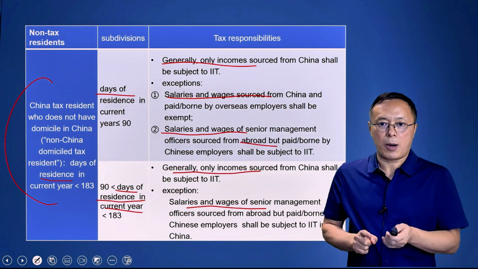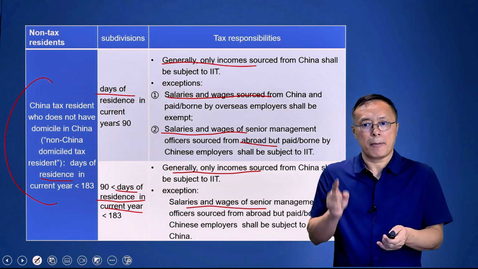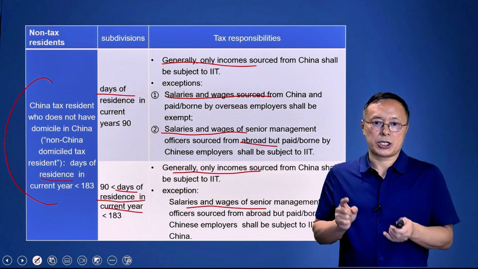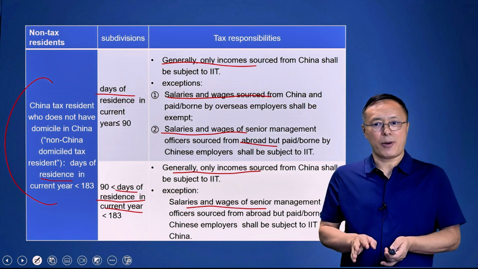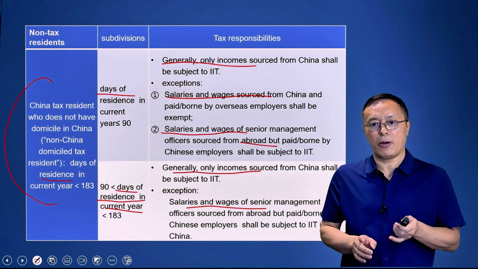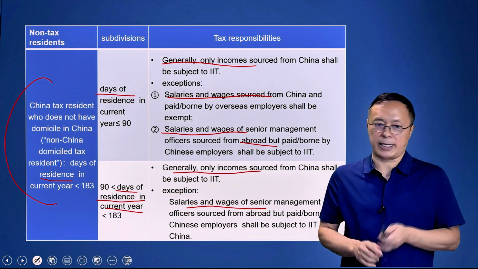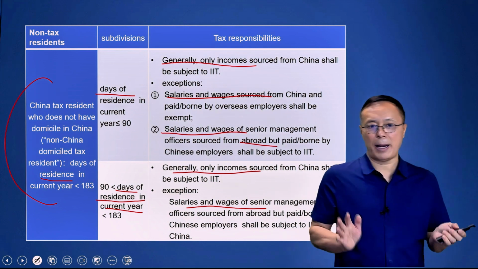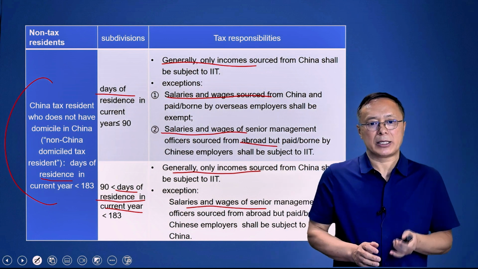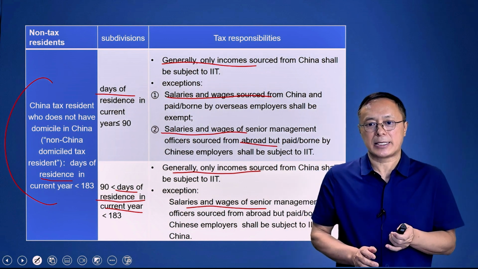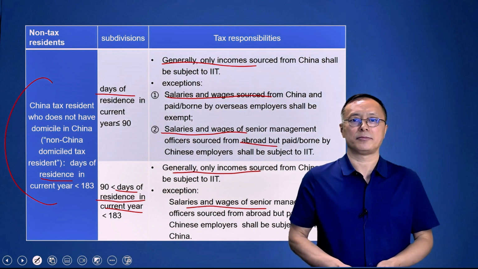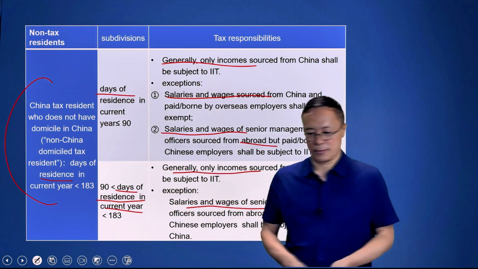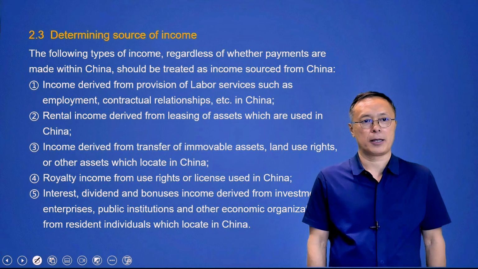Salaries and wages of senior management officers sourced from abroad but paid or borne by Chinese employers shall be subject to IIT in China. This policy is to expand the scope of obligation on a normal basis. Above, we have subdivided tax residents and non-tax residents and clarified their tax obligations.